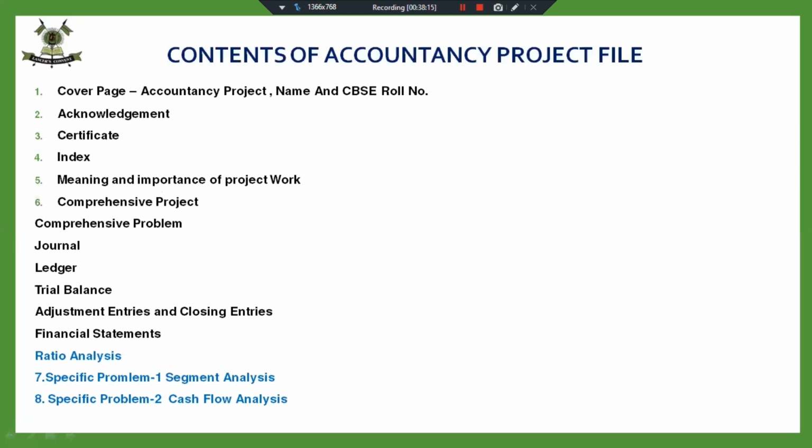You can note down all these things, and then I'll also show you a sample project and what all the things are that you have to keep in mind while making the comprehensive problem. If you want, you can draft a comprehensive problem and mail it to me. I'll check it, and if any changes are to be made, I'll let you know the changes that you can make in your comprehensive problem.